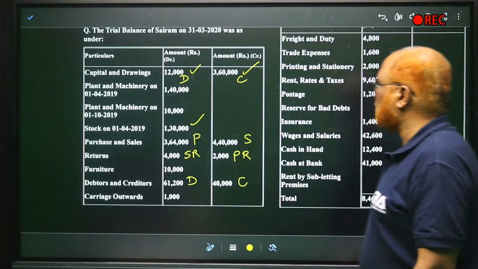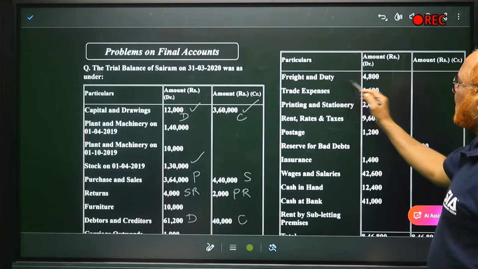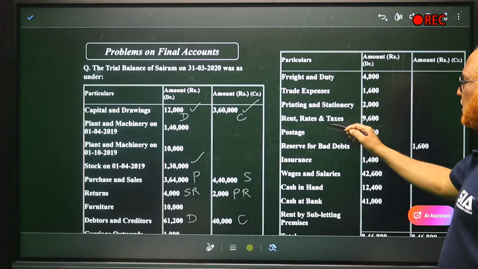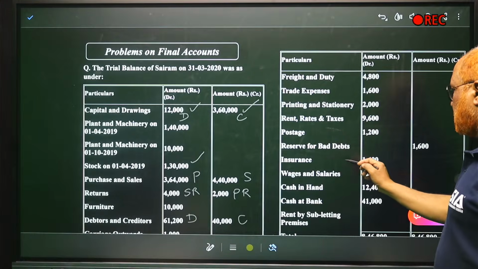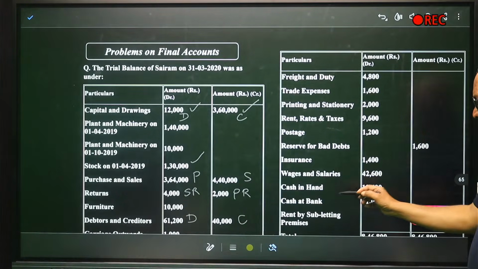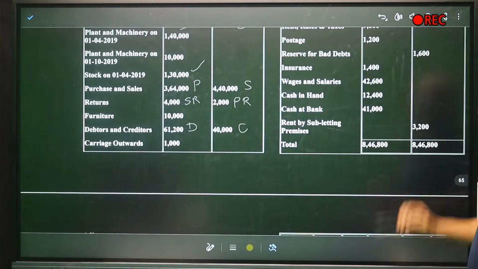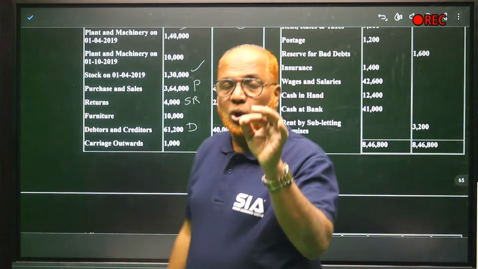Carriage outward 1,000. Then after that, we have freight and duty 4,800, trade expense 1,600, printing and stationery, rent, rates and taxes, postage, reserve for bad debts 1,600. Insurance, wages and salary, cash in hand, cash in bank, rent by subletting premises, and the total of the trial balance. The trial balance is tallied, so our balance sheet should also get tallied.